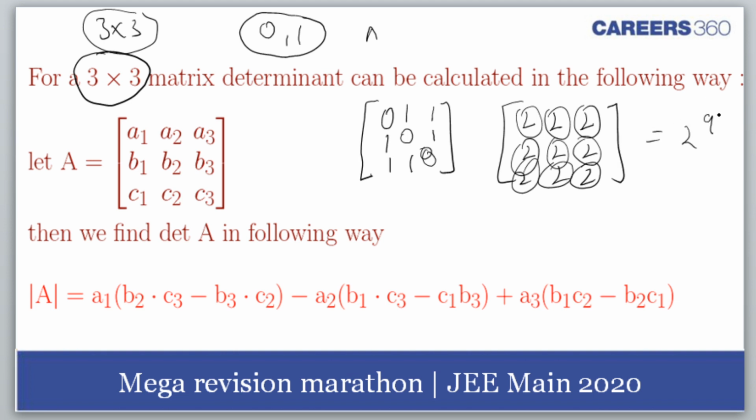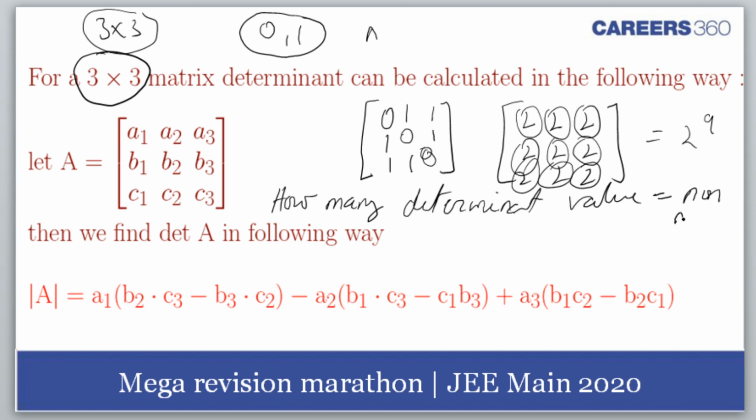Okay, but now the question begins. The actual question is only now. The question is how many determinants of non-negative value you can get. Non-negative determinants you have to form. Now you tell me. It's difficult.